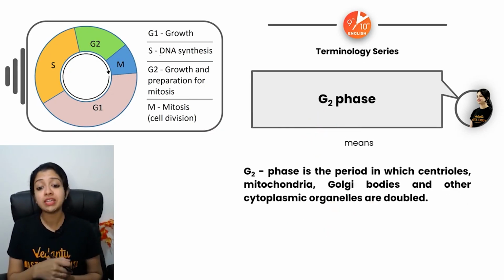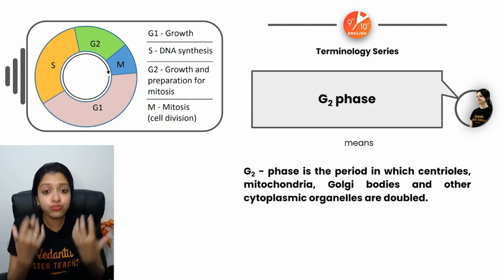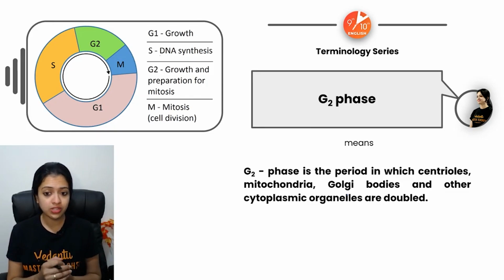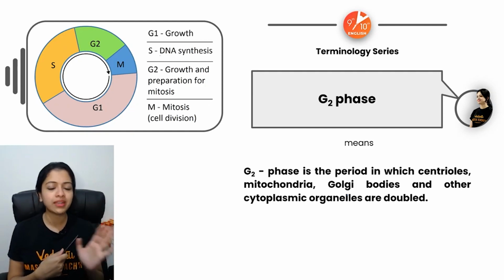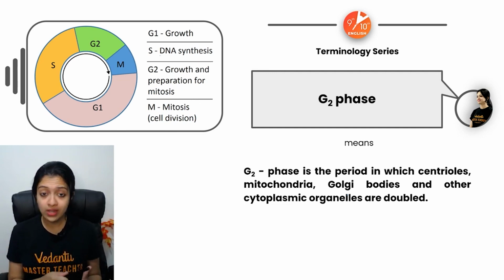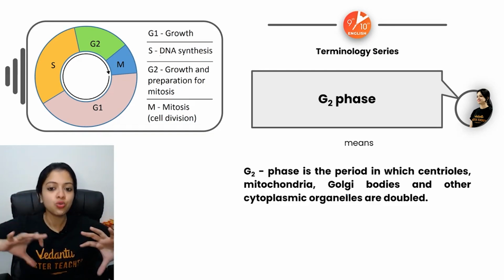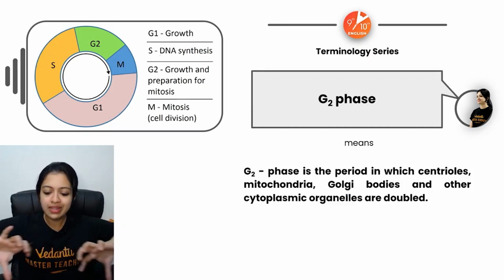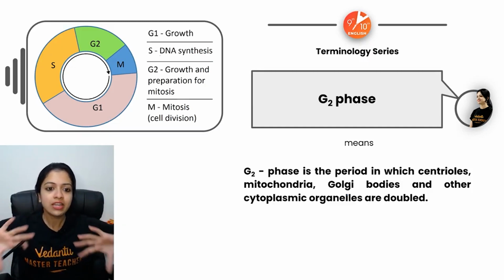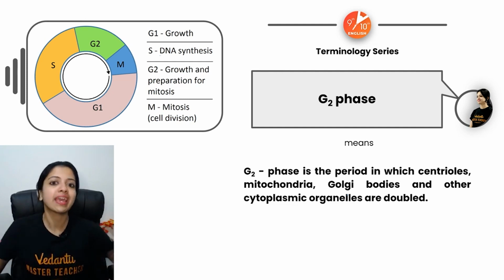And then comes the G2 phase, wherein further growth of the cell occurs before it undergoes mitosis. So all of these centrioles, mitochondria, Golgi bodies, and most other major cell organelles get doubled. Why so? Because it's about to enter into mitosis, which means it needs enough to split into two different sets to give its two daughters. All its assets, it's basically duplicating.